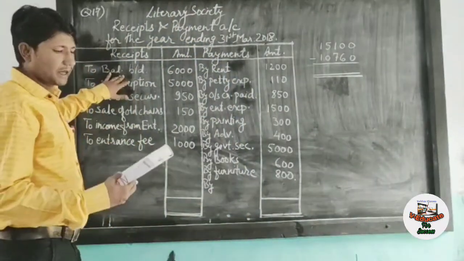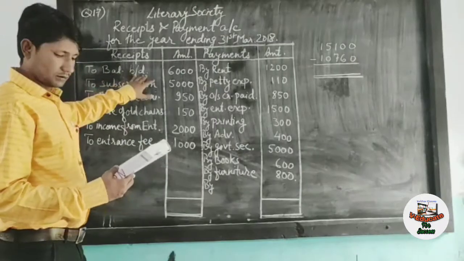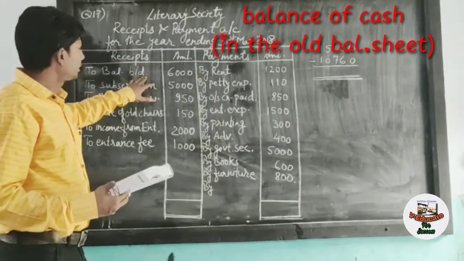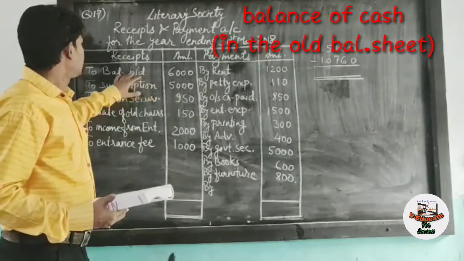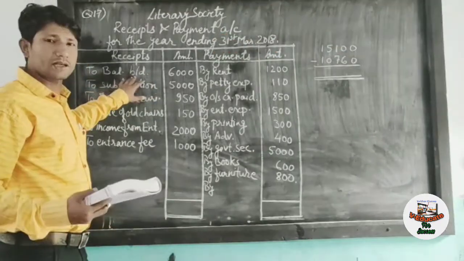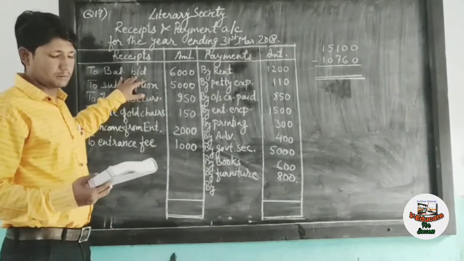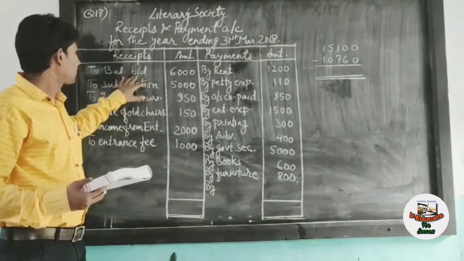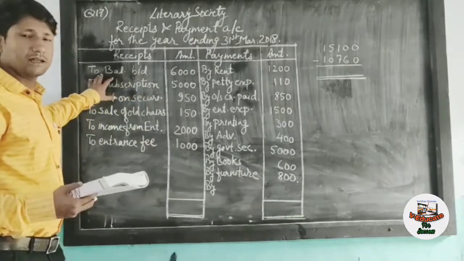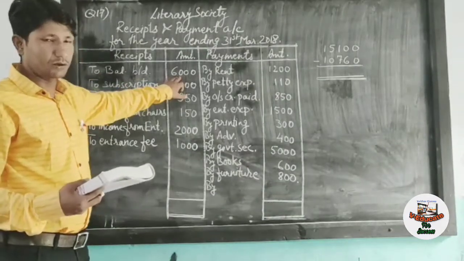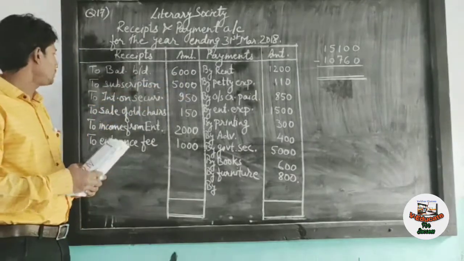You will find this balance in the balance sheet given in the question. On the asset side, to balance brought down, because cash is an asset. That is why it will occur in the balance sheet. There the cash balance, closing balance is given. To balance brought down 6,000 you have to write in the receipts and payment account.